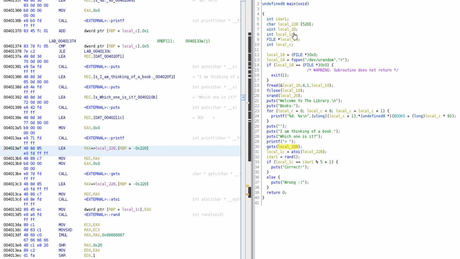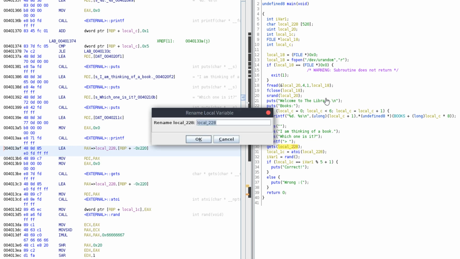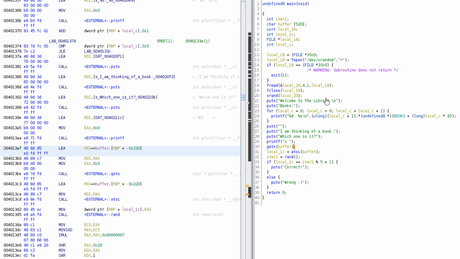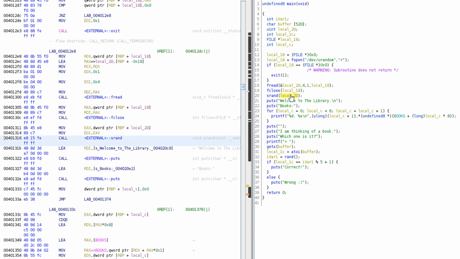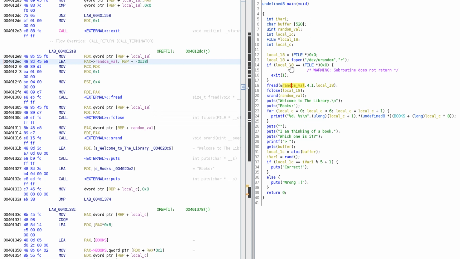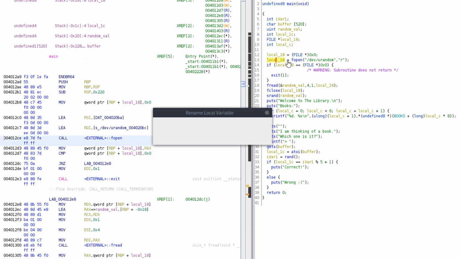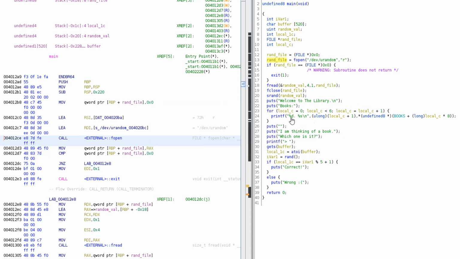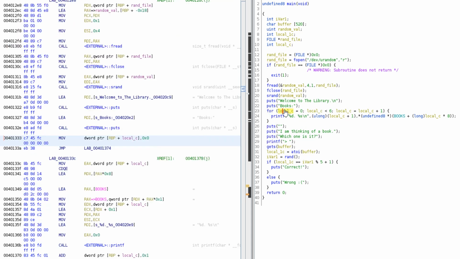You might want to go through some of this code, and you can hit L to rename these and say like buffer, or here we have our random value. And then if you kind of do that and step through, we can say this is rand file. If you have any code that looks kind of hard to read, this might help a little bit depending on what you're used to seeing.